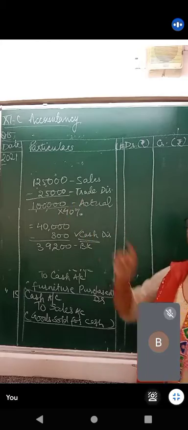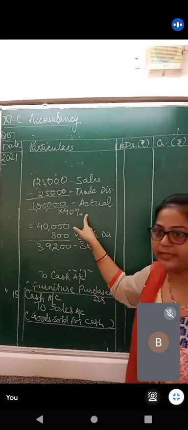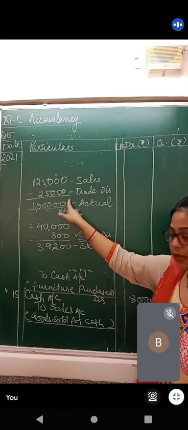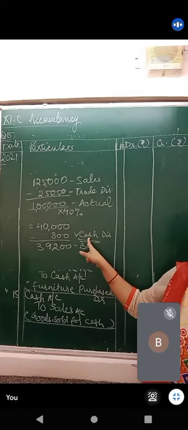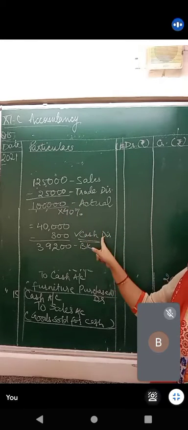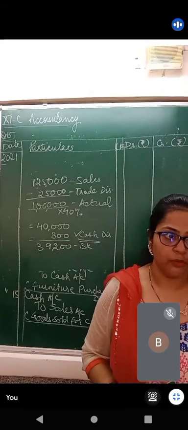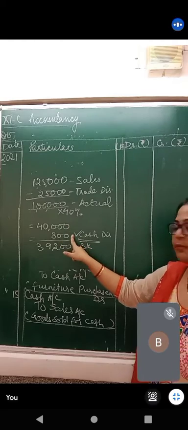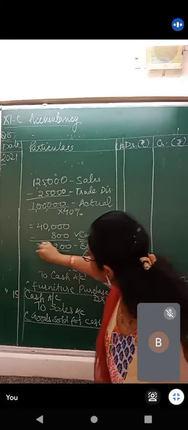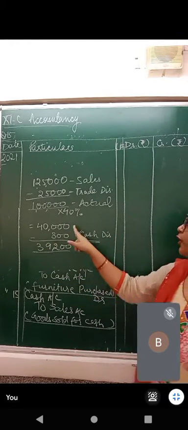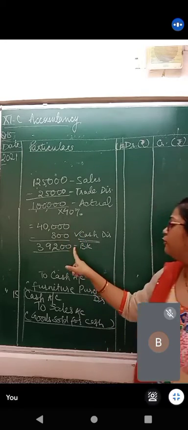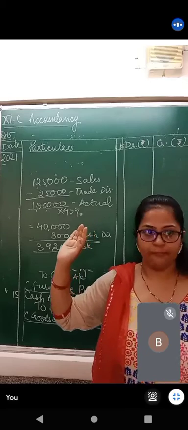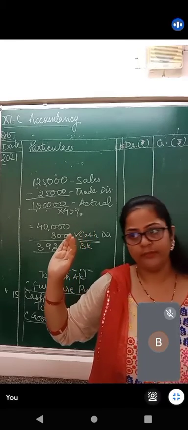Out of this 1 lakh rupees, he paid 40% of the amount. And when he paid 40% of 1 lakh, we further allowed him 2% cash discount. But cash discount is to be shown in the books of account, so it will be taken into the journal entry. We subtracted 800 rupees more. The remaining balance was 39,200. So at the time of paying 40,000 rupees, he paid us 39,200 and we forgave 800 more in the form of cash discount.